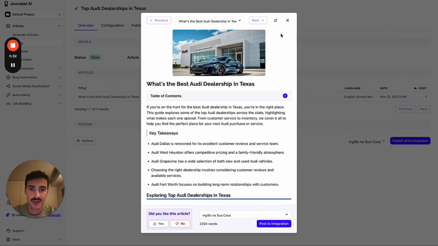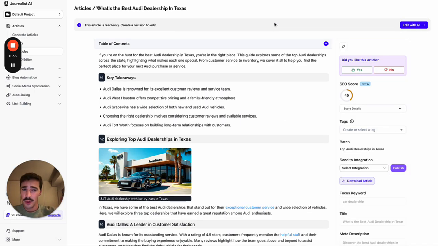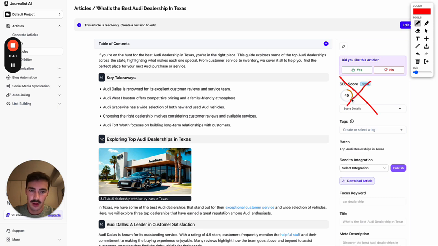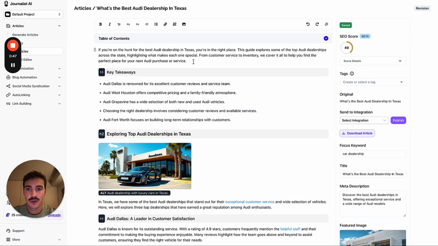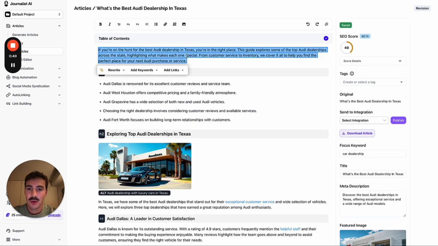I do want to open this up here in the editor, because this is where the fun begins. Because we did use AI to generate the article. Don't look at this, by the way, this is still in beta, so none of this really works for now. But the fun part now is you can take the content and edit it with AI. So let's say, for example, I don't really like this. Actually, I want to add a couple more links here, so just do external links.